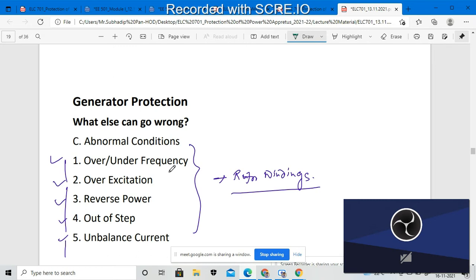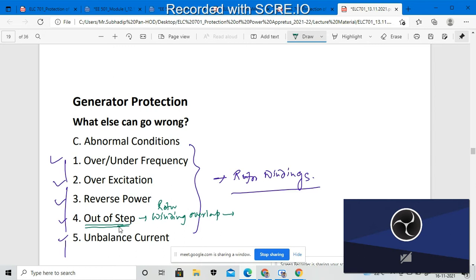There can be over excitation and some reverse power. There can also be out of step, which means the rotor windings may overlap with each other during some operation. Due to this overlap, there may be out of step operation that arises inside the rotor segment.